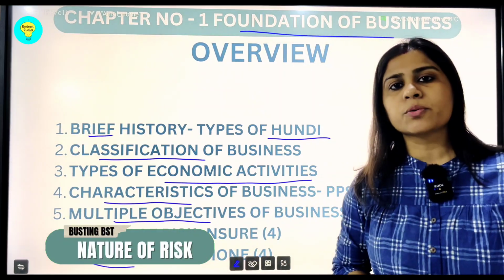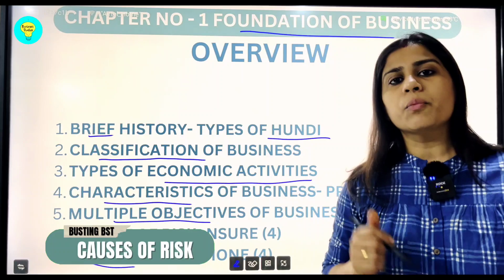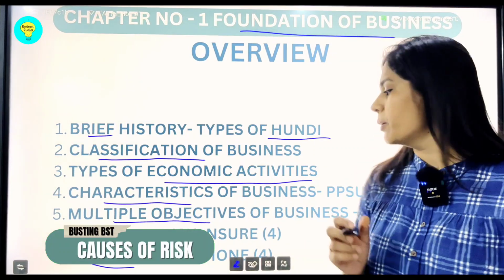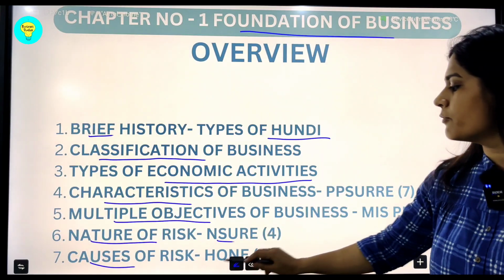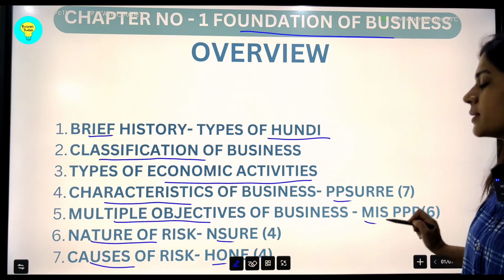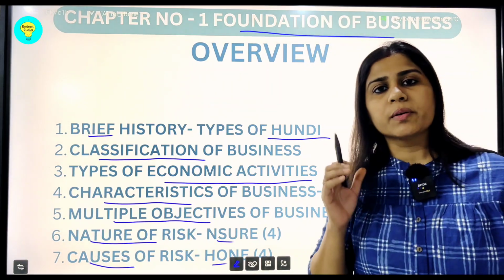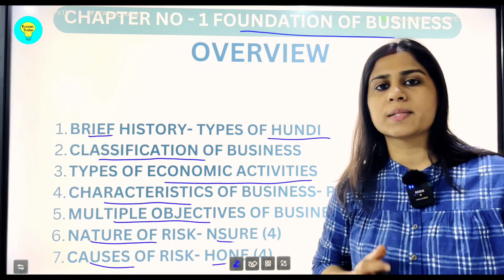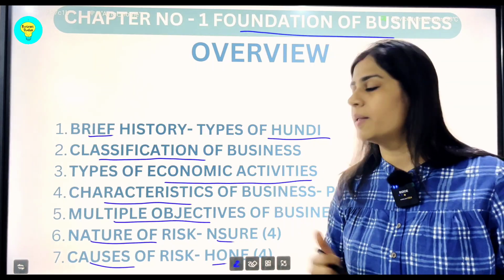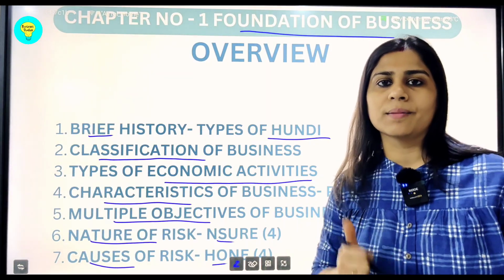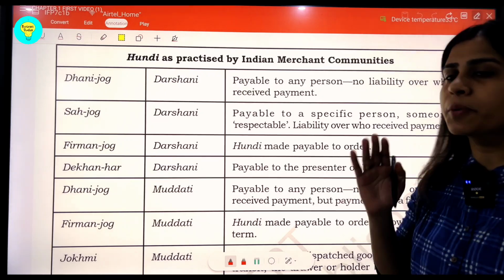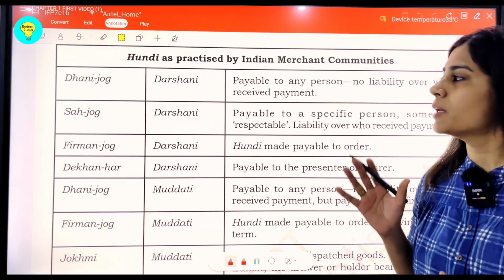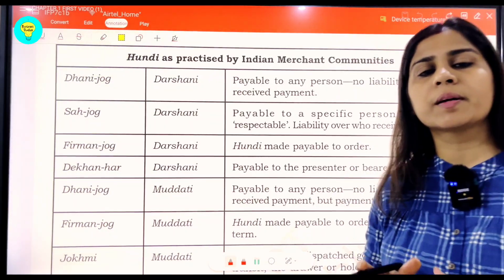And I'm sure students, all these 7 topics can be done with the use of a few acronyms or mnemonics, which will make it very easy for you to learn all the points inside these topics. And directly from the NCERT, we are going to see a few punch words or keywords that you need to put in as you explain these points. So let's begin. So dear students, this chapter begins with a brief history, specifically of business in India.